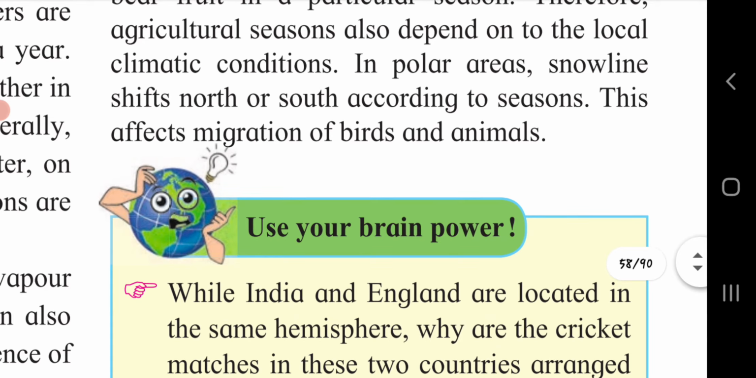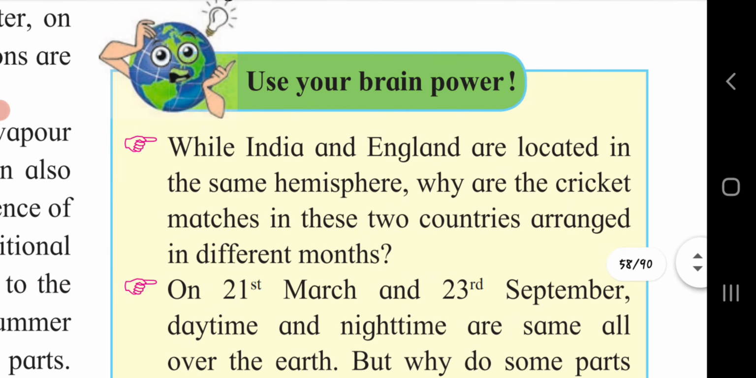In polar areas, the snow line shifts north or south according to seasons. This affects migrations of birds and animals. As the snow line shifts north or south, it has an effect on the migration of birds and animals, because due to snowfall they are unable to find food. So in search of food they have to migrate from one place to another.